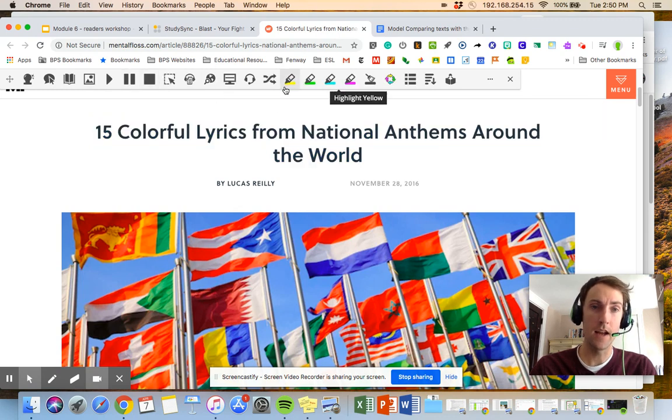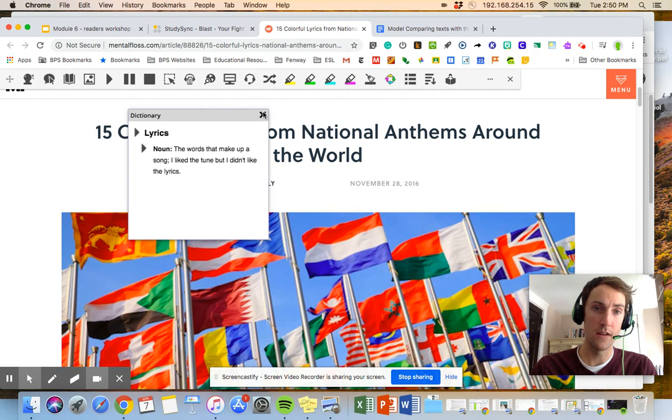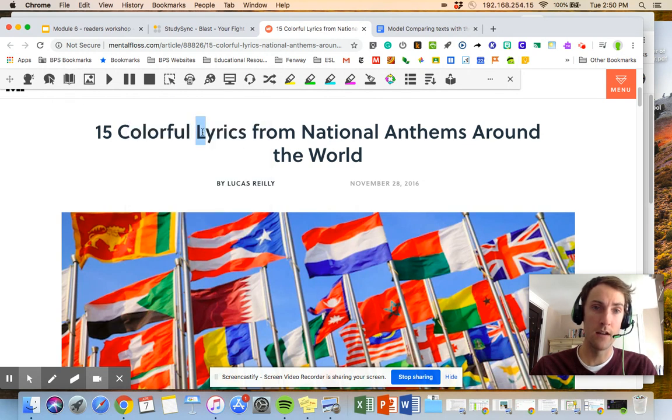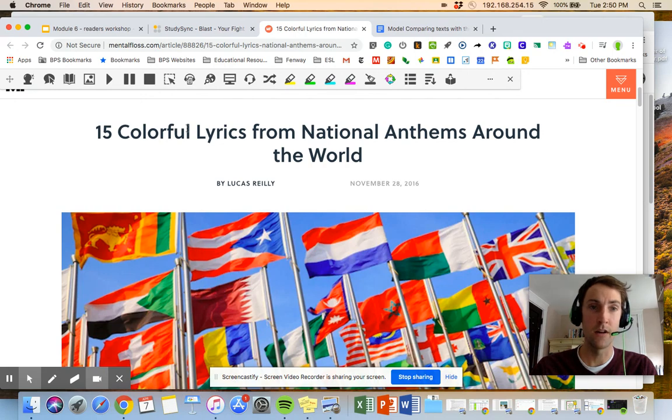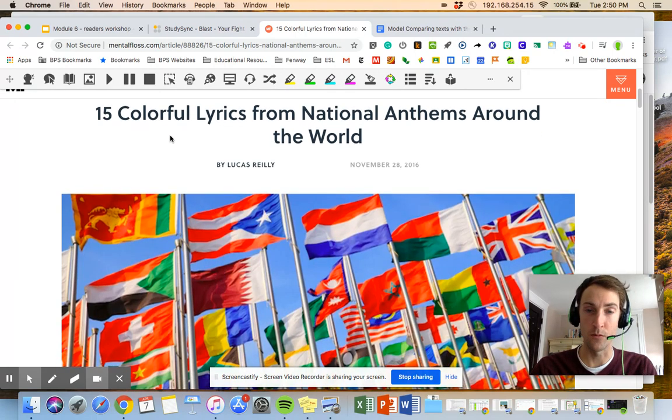You can do some highlighting. You can look up words. So say you don't know this word, you can look it up in the dictionary and it'll give you the definition of it. You can have it translate stuff for you. So if you want to put it into another language, where is that? There it is, translator. You can have it translate it for you into different languages. So kind of some cool stuff here for you to use to make these websites accessible.